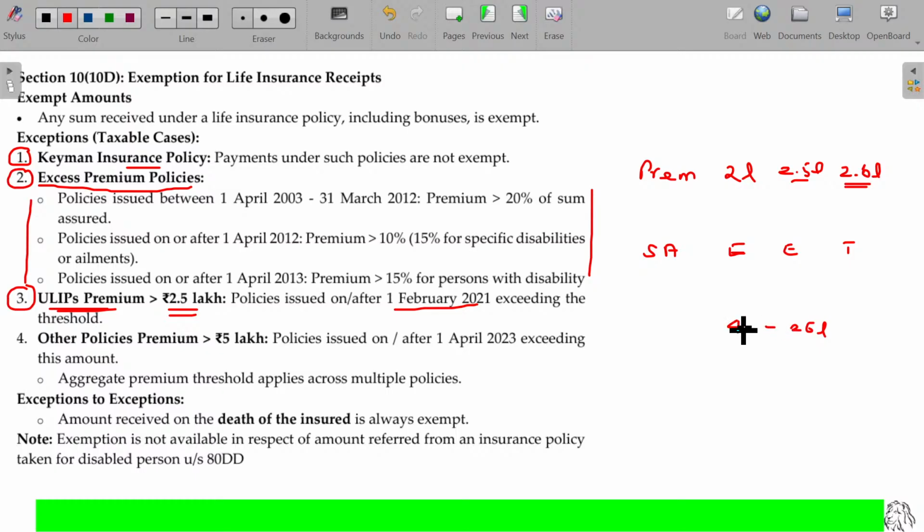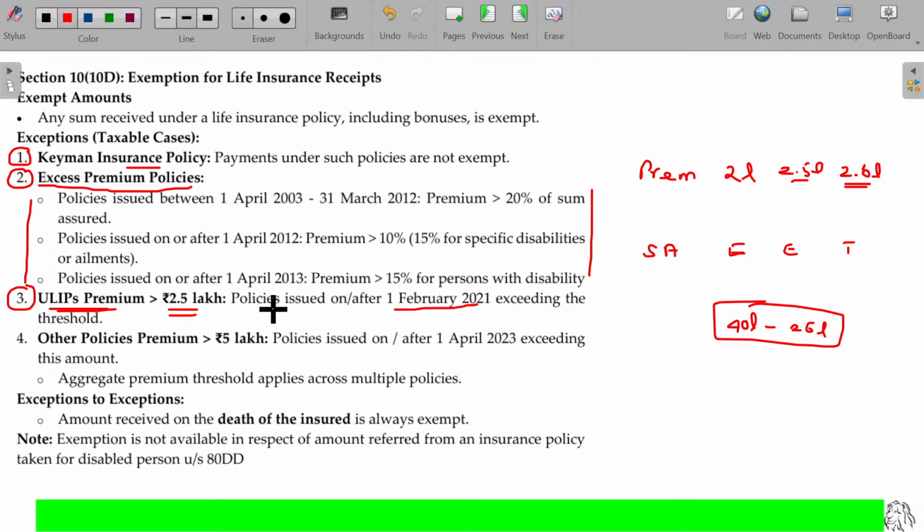On maturity, you are getting 40 lakhs. The difference between these two, 14 lakhs, will be considered as taxable under income from other sources. Is that clear? If the premium per year is 2.5 lakhs or less, the sum assured value you are receiving, total value including the premium you paid and the accumulated returns on that, is fully exempted. If it is more than 2.5 lakhs, automatically what happens? To the extent of the amount you contributed, subtract from the amount received, then the balance will be taxable.